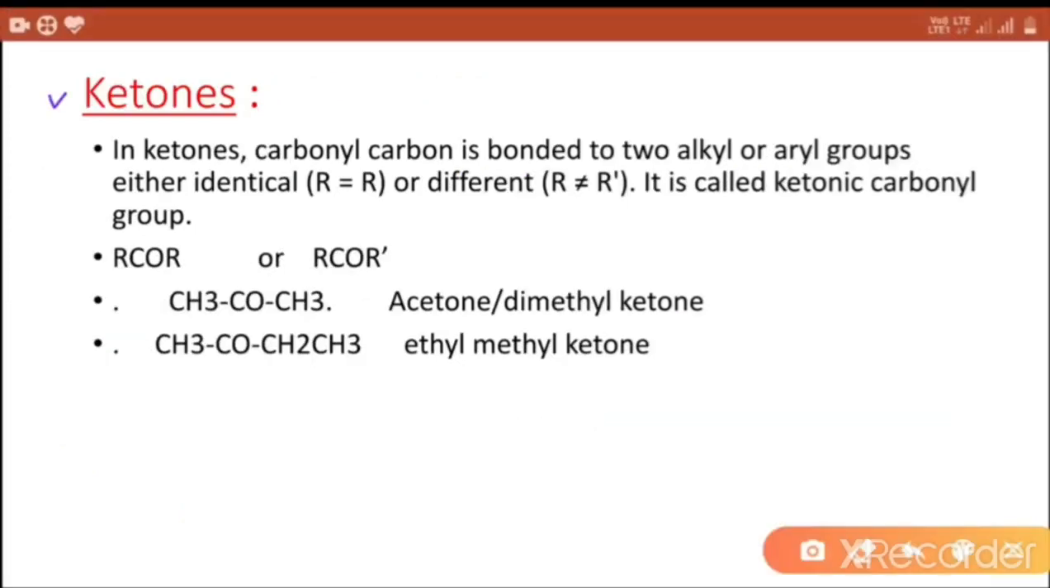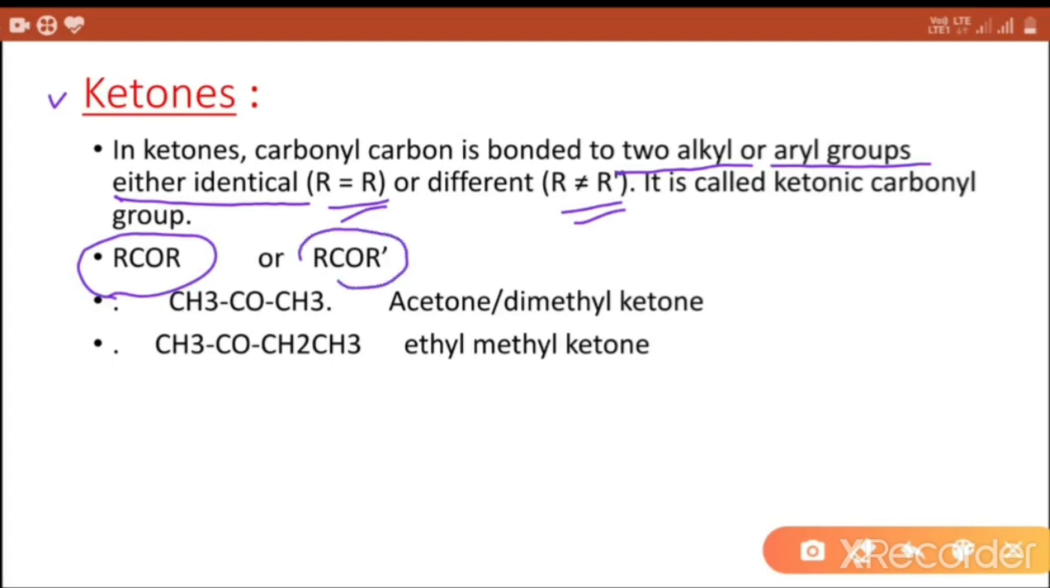Ketones. In ketones, carbonyl carbon is bonded to two alkyl or aryl groups, either identical or different. It is called ketonic carbonyl group, and the compounds are called ketones. General formula RCOR. If the alkyl groups are different, general formula RCOR dash.